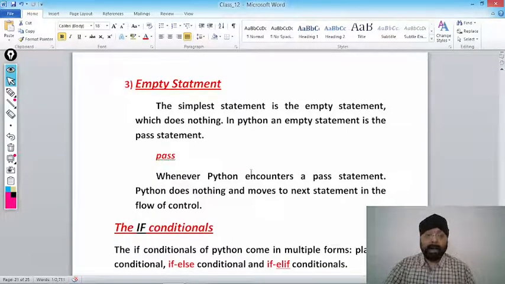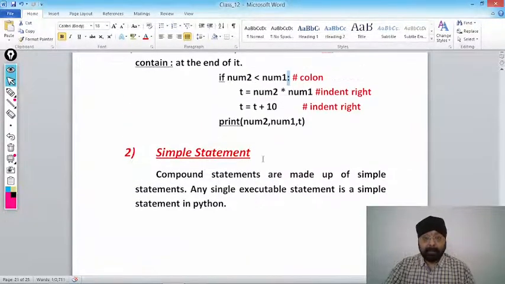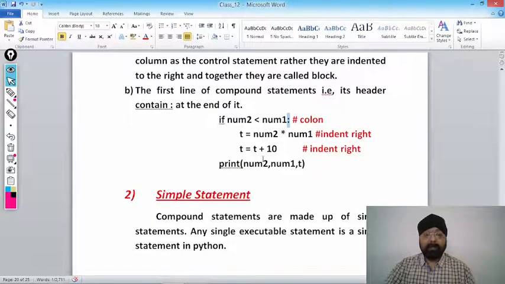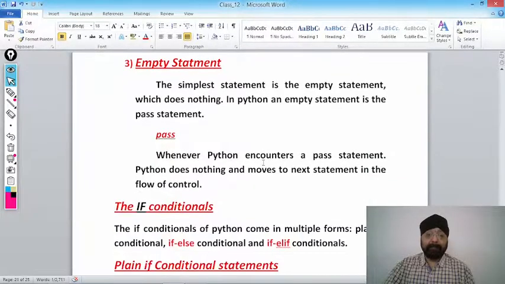Means if we want to pass to the next statement, we can use a pass keyword. So these are the three types of statement that Python supports. First one is compound statement, second one is simple statement, and third one is empty statement.